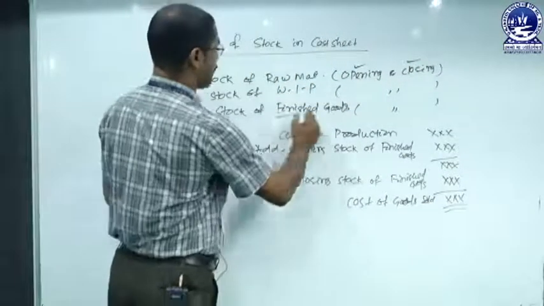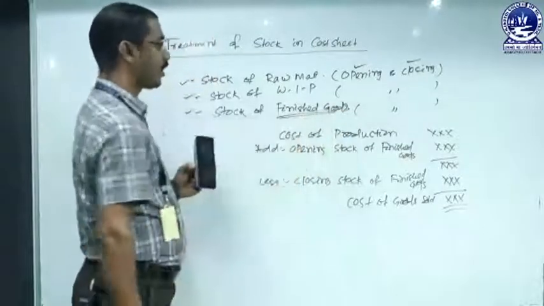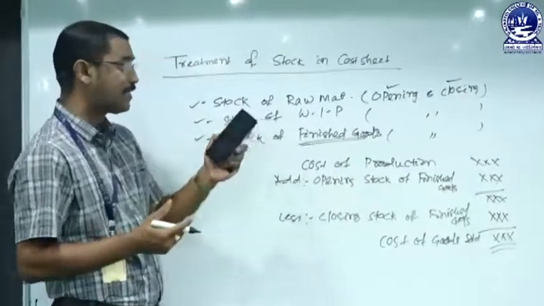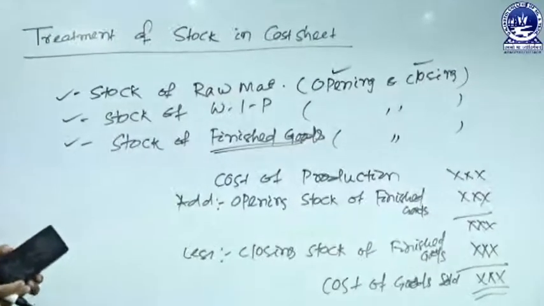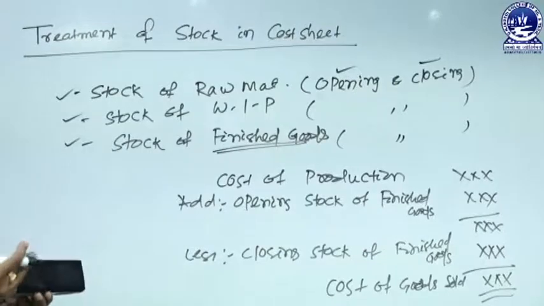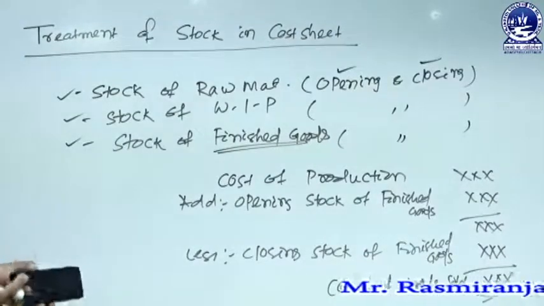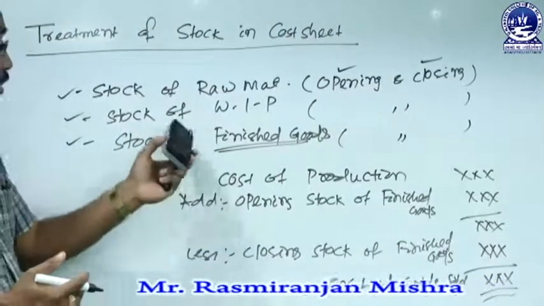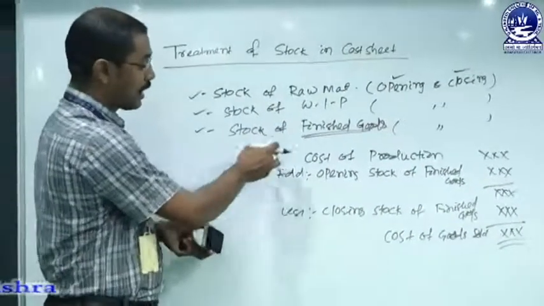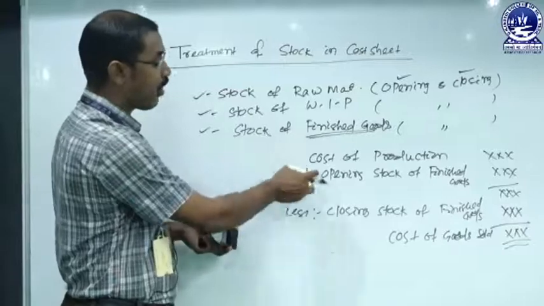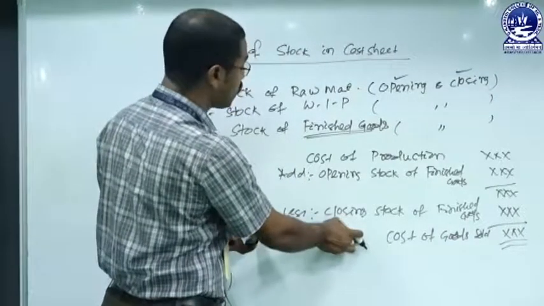Finished goods means the completed product. When goods or raw material is converted into final output, that is called finished goods. That means it is ready to dispatch to market or ready for sale. So the stock of finished goods must be treated at the cost of production stage, before calculating the cost of goods sold.